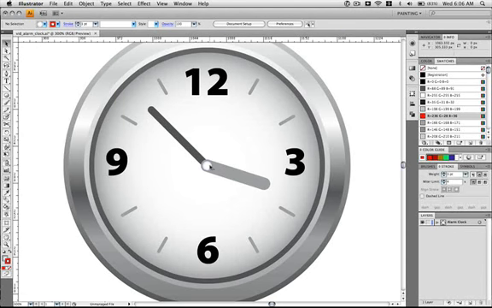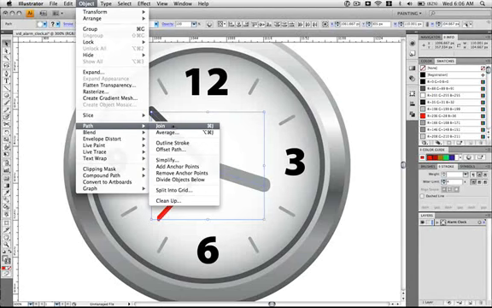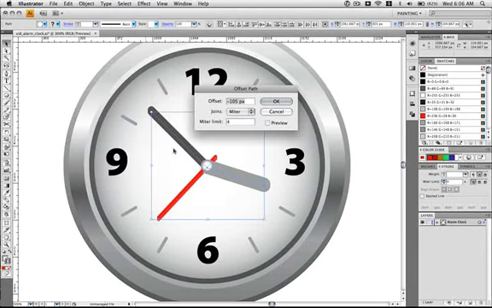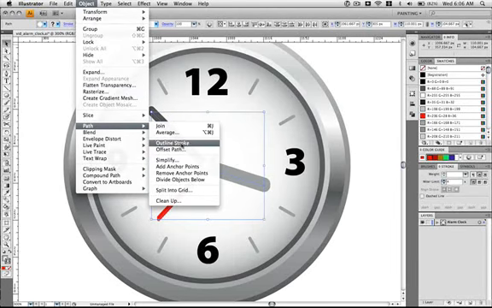Select the center. Actually, select the hour hand and hit Command B, so it sends it all the way to the back. Then select all 3 of these. Hit Command plus C, and then Command plus B. Move it down just a little bit, and then go to Object, Path, Outline Stroke,